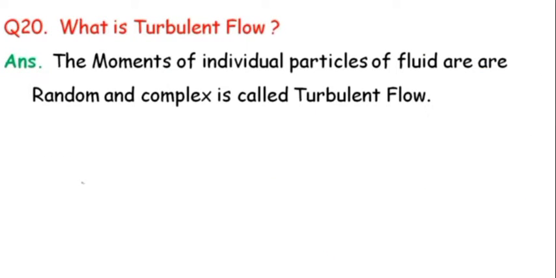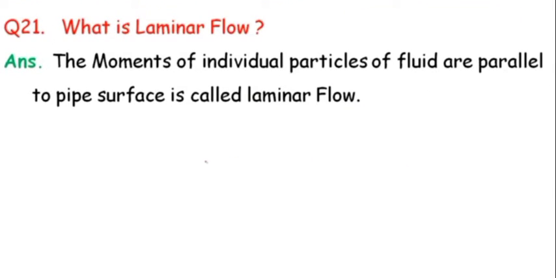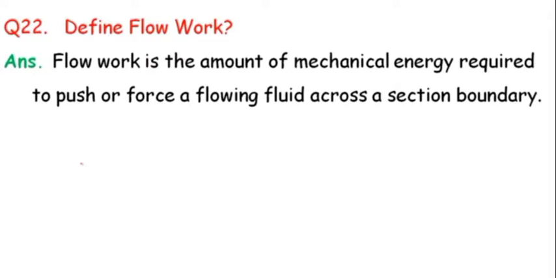20th, what is turbulent flow? The movements of individual particles of a fluid are random and complex in turbulent flow. ये जिग जैग होते हैं. देखिए डायग्राम में जो ये टर्बुलेंट फ्लो में जो फ्लूइड होता है वो जिग जैग किसी भी शेप में चला जाता है इधर उधर, तो उस फ्लो को क्या कहते हैं? टर्बुलेंट फ्लो. 21st, what is laminar flow? The movement of individual particles of a fluid parallel to the pipe surface is called laminar flow.